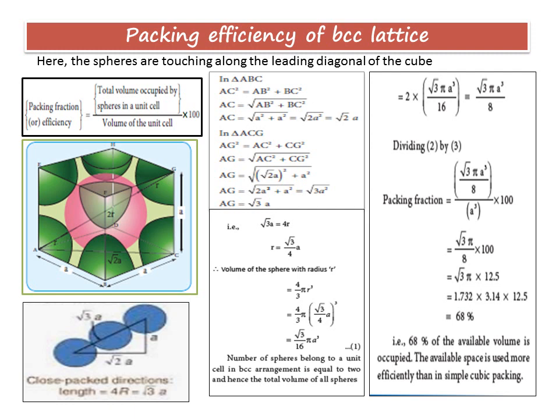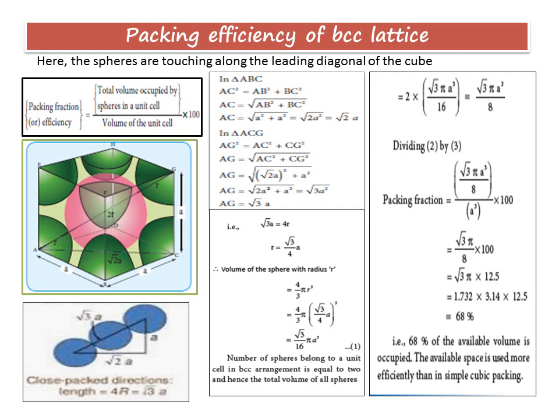Now you substitute in the volume of the sphere formula, which is nothing but 4 by 3 pi R cube. In the place of R, we are going to substitute what? Root 3 by 4 into a. If you substitute, you have 4 by 3 pi (root 3 by 4 a) the whole cube. If you simplify, you get the value as root 3 by 16 pi a cube. And for BCC lattice, we know that the number of atoms per unit cell is 2. Now we multiply this volume of the sphere by 2. You get 2 into root 3 pi a cube by 16, which will be equal to root 3 pi a cube by 8.